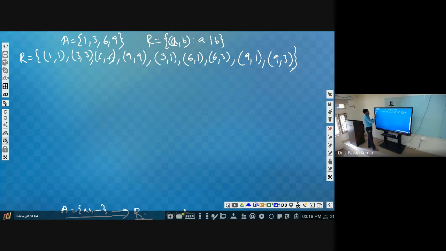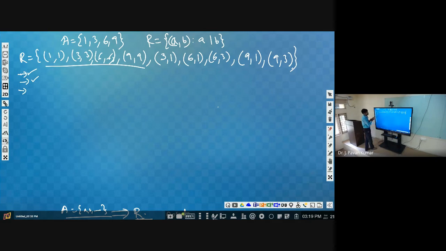Now if you consider whether this is a partial order set or not, how can we check? First of all, it is reflexive. Next, the second one is antisymmetric. These are the only symmetric pairs till this point, so it is antisymmetric as well. We don't have (1,3), (1,6), (3,6), (1,9), and next, we don't have (3,9) as well. So it is antisymmetric.